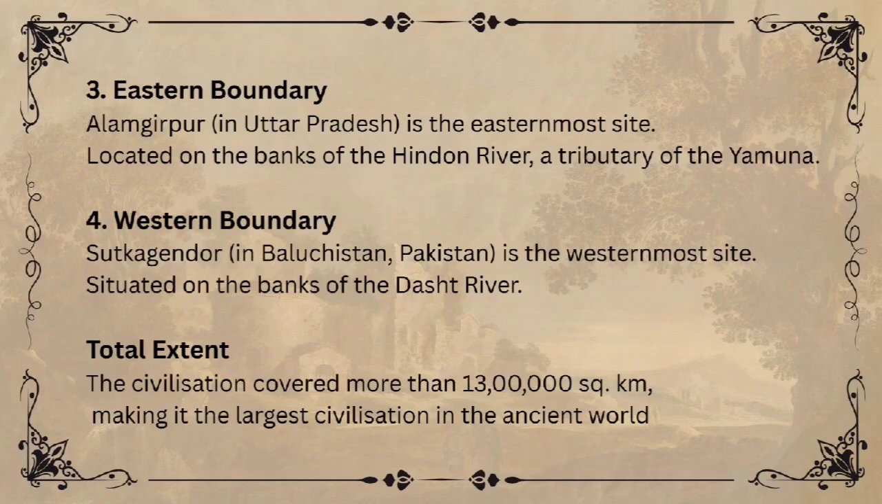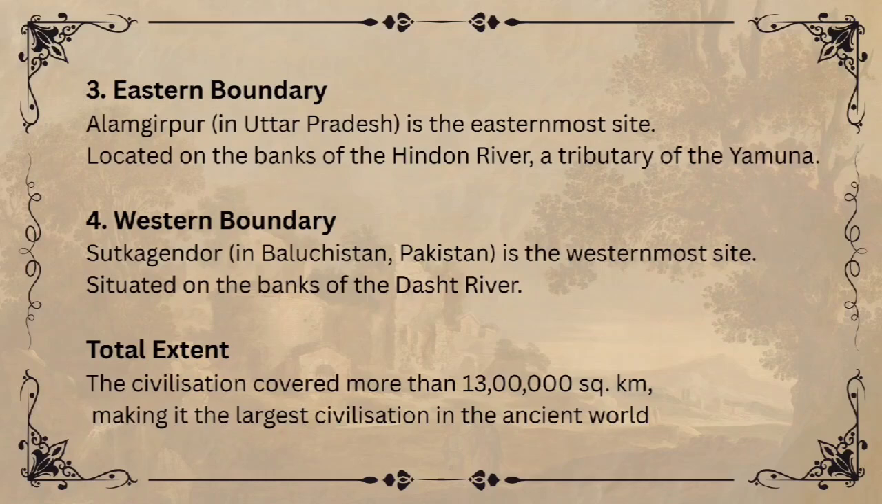The fourth one, western boundary. The westernmost site is Sutkagendor. It is located in Baluchistan. It lies on the banks of Dasht River. This indicates that the civilization reached close to the Arabian Sea, which was helpful for trade and contact with other regions. Total extent of civilization.